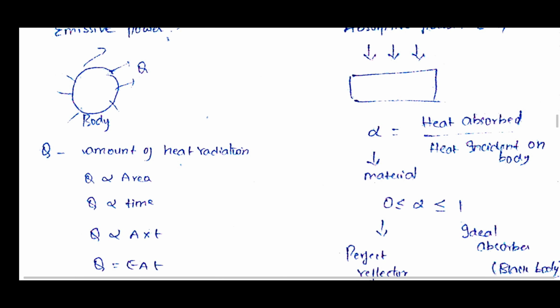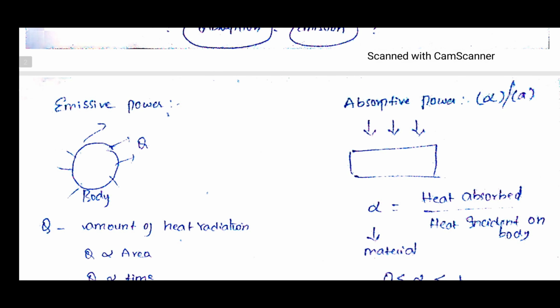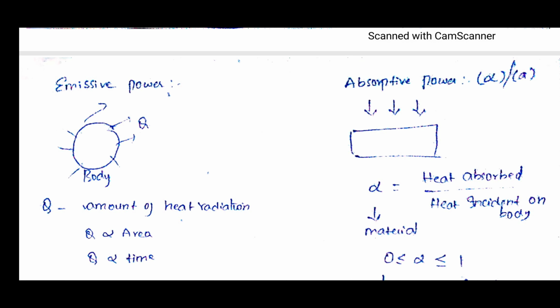Next, coming to the absorption power. It will be denoted by A, and absorptivity will be denoted by alpha, so you can take whichever you want. Now here we have taken the body. When there are incident radiations on any material surface, it will absorb. Okay, how much is it absorbing?